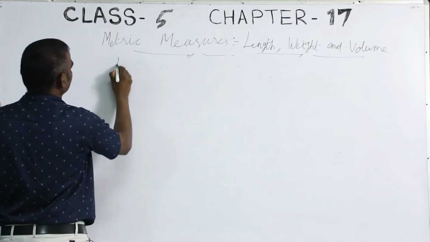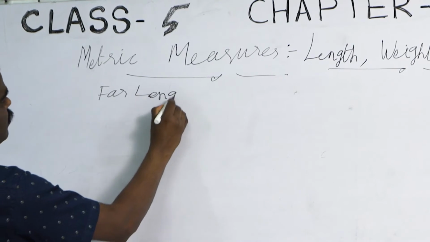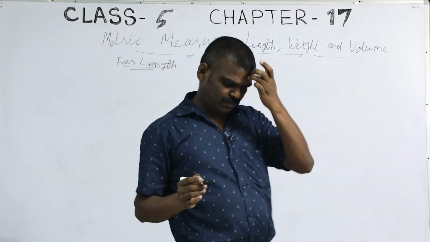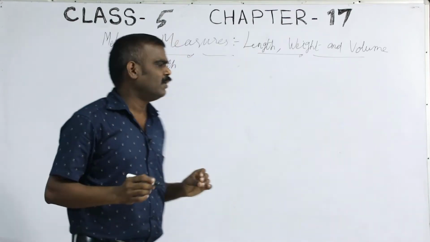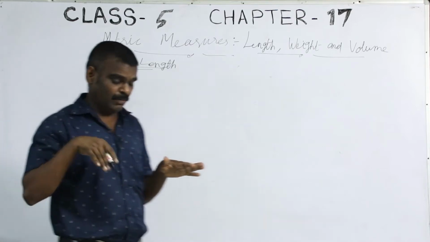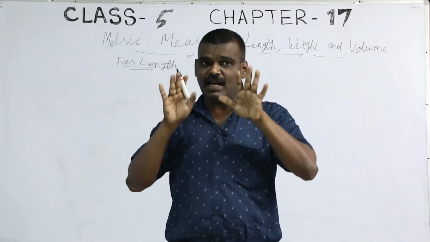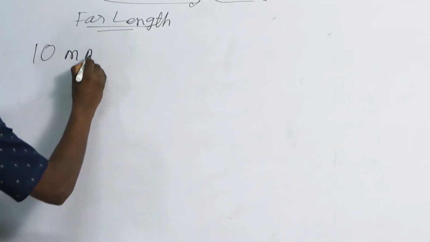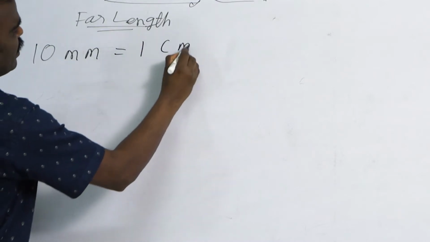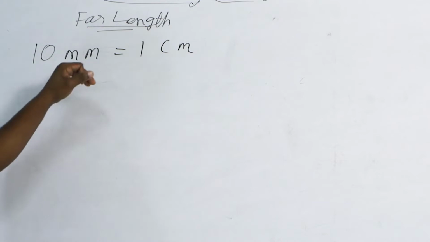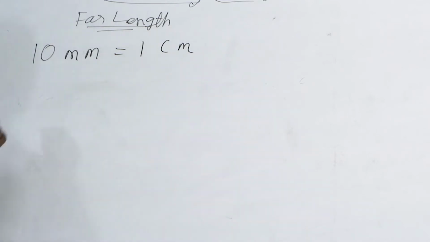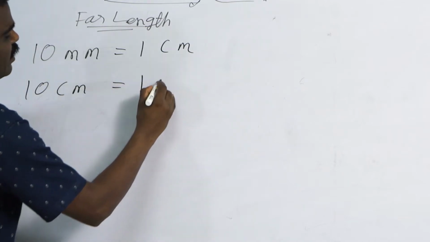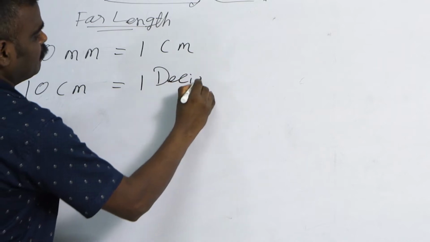Metric measure for length. Smallest unit of length is millimeter. There is also the micrometer if you go to higher classes, that is different, but as of now you learn millimeter. 10 millimeter equal to 1 centimeter. Next, 10 centimeter equal to 1 decimeter.